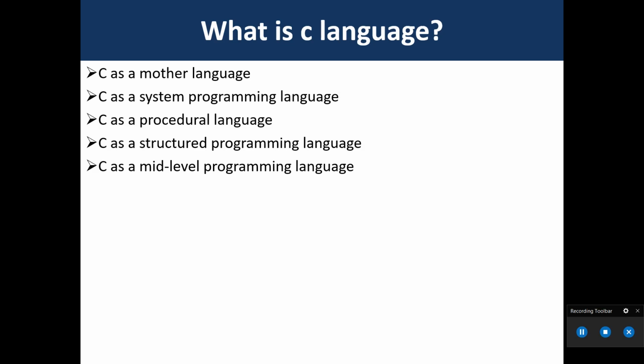It provides the core concepts like array, functions, file handling, etc. that are being used in many languages like C++, Java, C Sharp, etc.